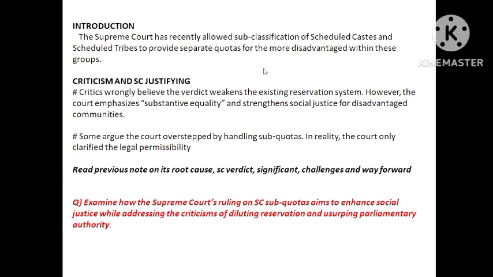Okay, that means creamy layer. You know about the concept of creamy layer, isn't it? From the OBC. In the last session we have done it. Creamy layer is nothing but the section of the people who are well-to-do. They will not get any benefit of the quota.